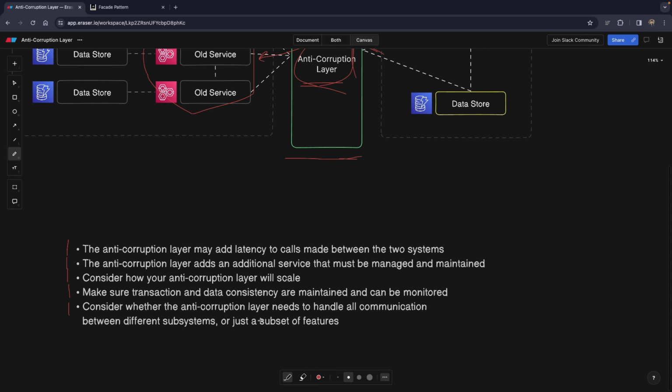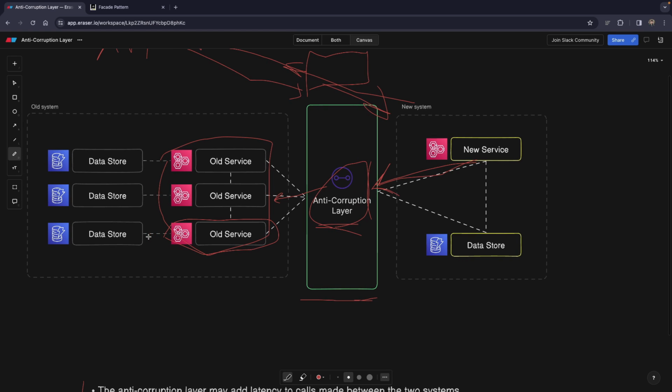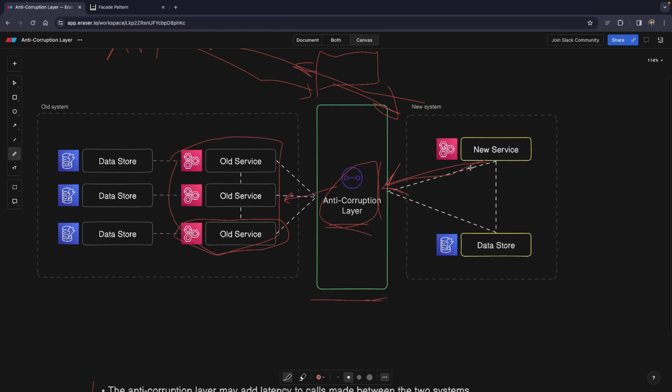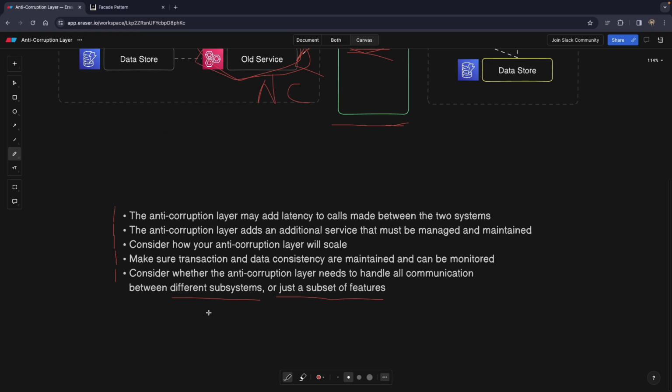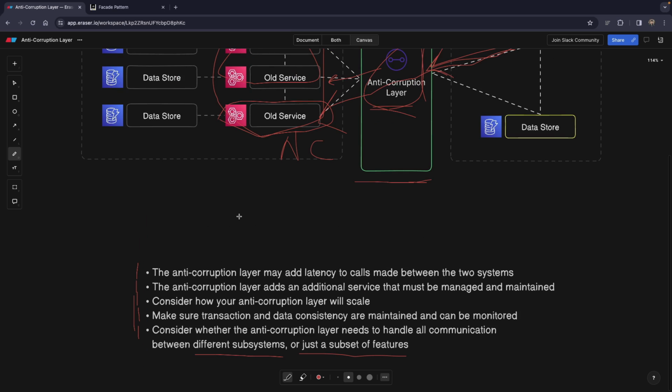Also consider whether the anti-corruption layer needs to handle all communication between the different subsystems or just a subset of features. Meaning, if let's say this microservice that we have here in the bottom is actually very sleek, it's very neat and designed pretty well. And that means we can directly communicate to it without an anti-corruption layer in between, because we're satisfied with how it works and we label it as not corrupted. But for everything else here, we can use the anti-corruption layer and it's totally fine. So it basically tells you that you need to think which parts of the old system you would consider as corrupted.